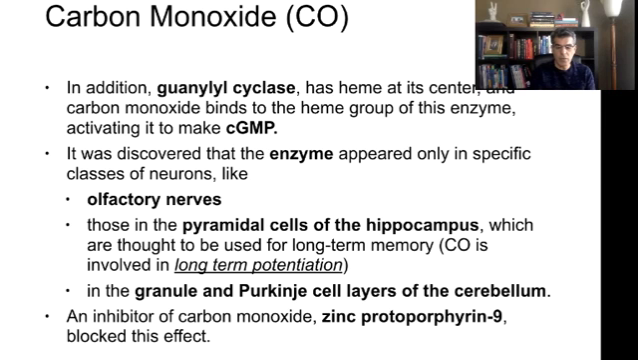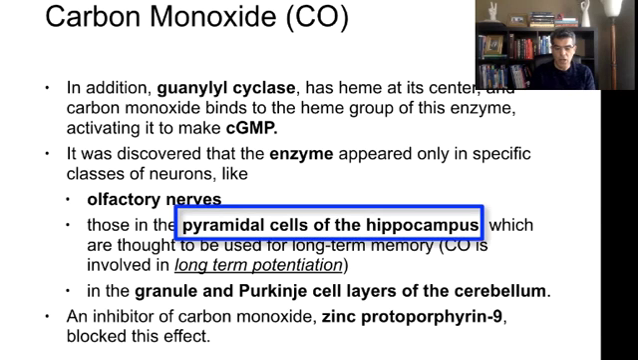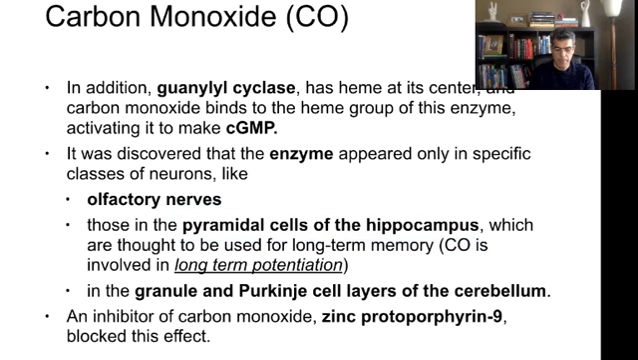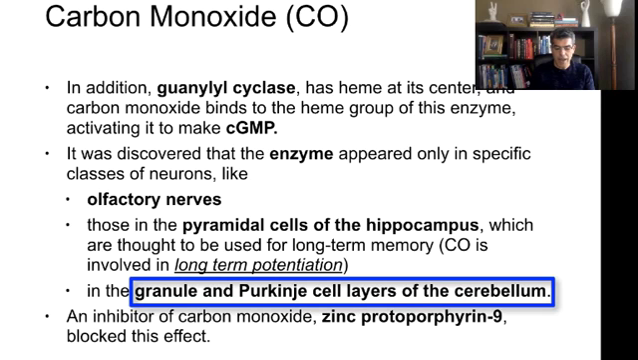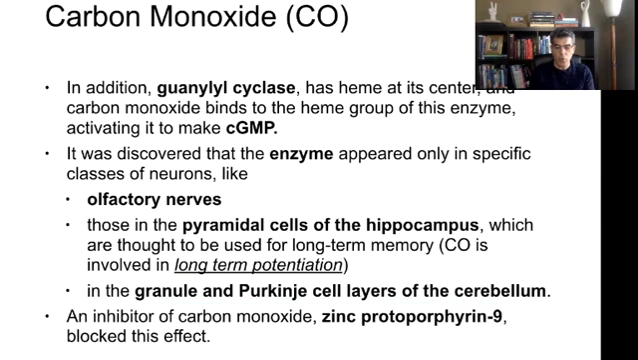Which neurons contain guanylyl cyclase? The answer is olfactory nerves, they have guanylyl cyclase inside. Some cells inside the hippocampus, which are called pyramidal cells, also have guanylyl cyclase. And finally, we have some neurons in the cerebellum, which we call granule and Purkinje cells. Those neurons also have guanylyl cyclase.